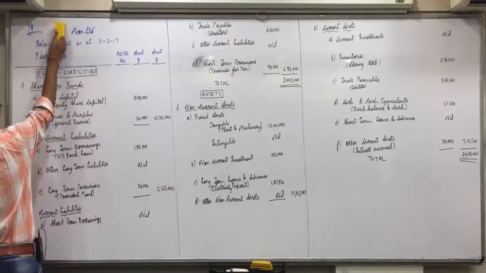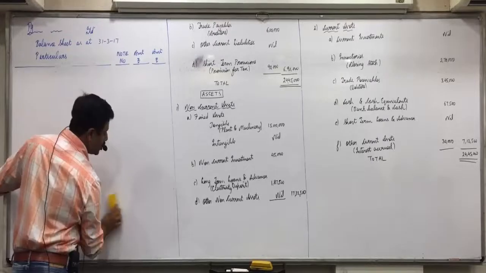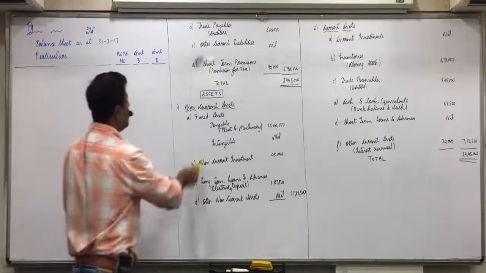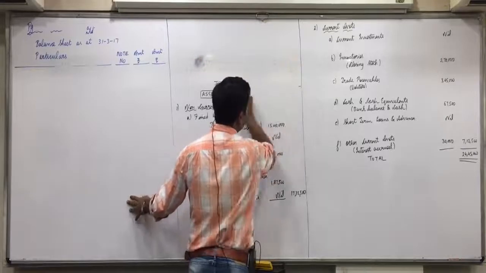Page 149, question number 4. Only the assets side is to be done. Small format, half a page will be sufficient because lines are also not to be left, and only assets are asked.